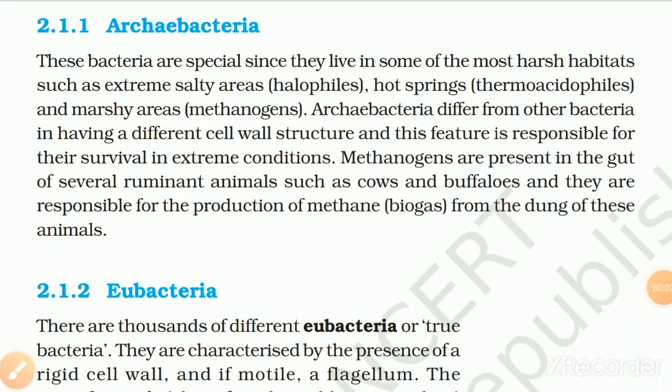2.1.1 Archaebacteria. These bacteria are special since they live in some of the most harsh habitats such as extreme salty areas (halophiles), hot springs (thermoacidophiles), and marshy areas (methanogens). Archaebacteria differ from other bacteria in having a different cell wall structure, and this feature is responsible for their survival in extreme conditions. Methanogens are present in the gut of several ruminant animals such as cows and buffaloes, and they are responsible for the production of methane (biogas) from the dung of these animals.